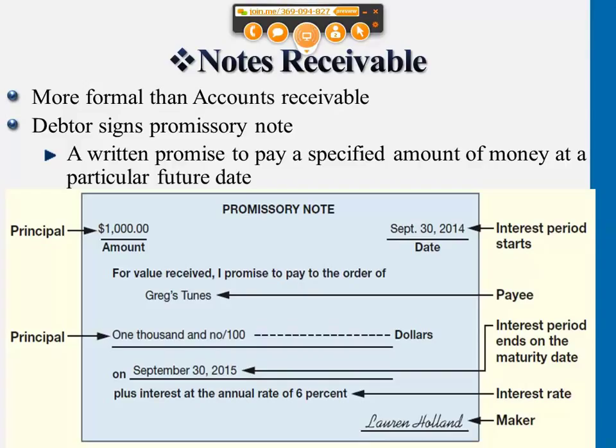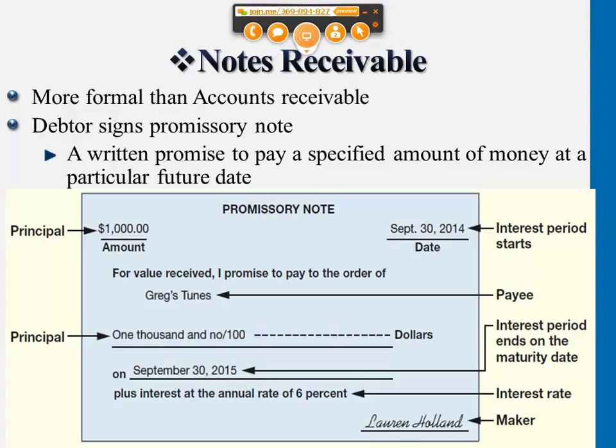We'll need this 6% times principal amount. So 6% times 1,000 will give you how much? $60, right? So the total maturity value here will be $1,060. This is the amount that Greg's Tunes will be collecting on 2015, September 30th.